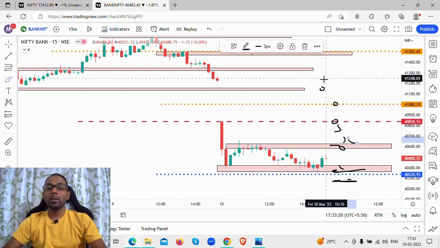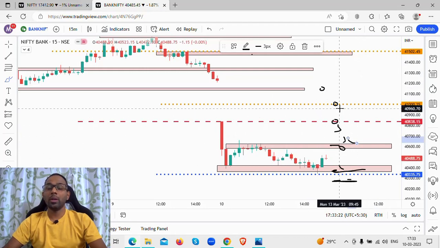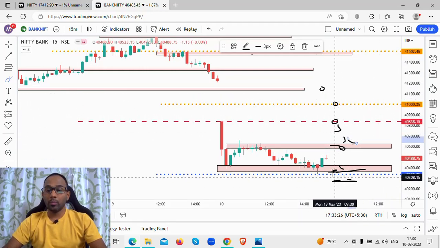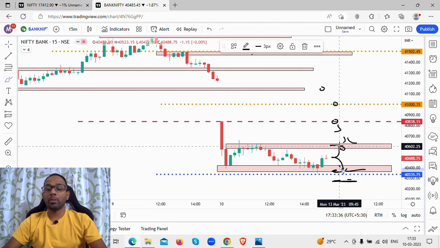So these are my short options here. Option buying on the PE side, if there is a shorting opportunity. Suppose, for example, the price just opens flat and goes to this zone, or it opens flat and comes to this zone. Then I'm going to look at how the market is behaving around this particular zone, and I'm going to take a trade below that.